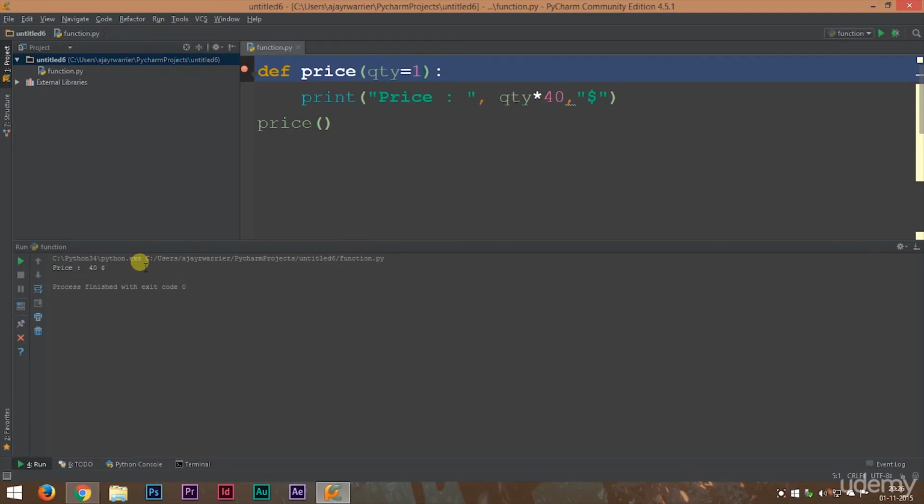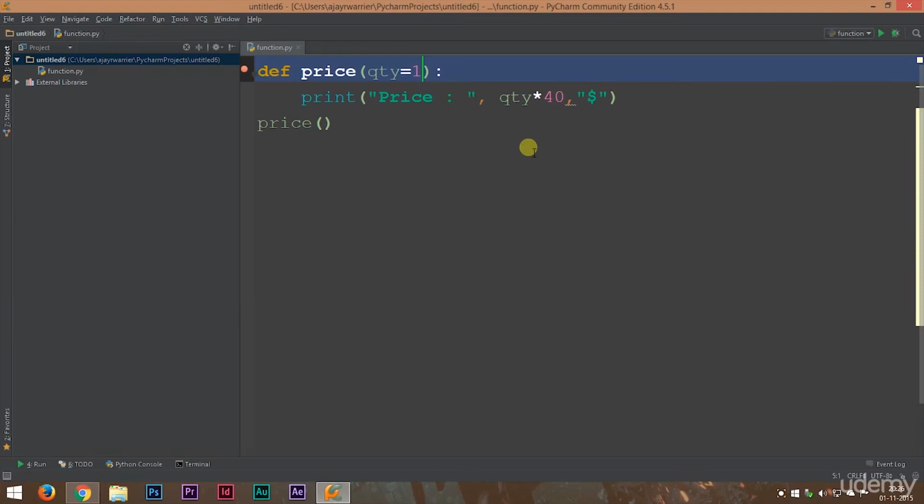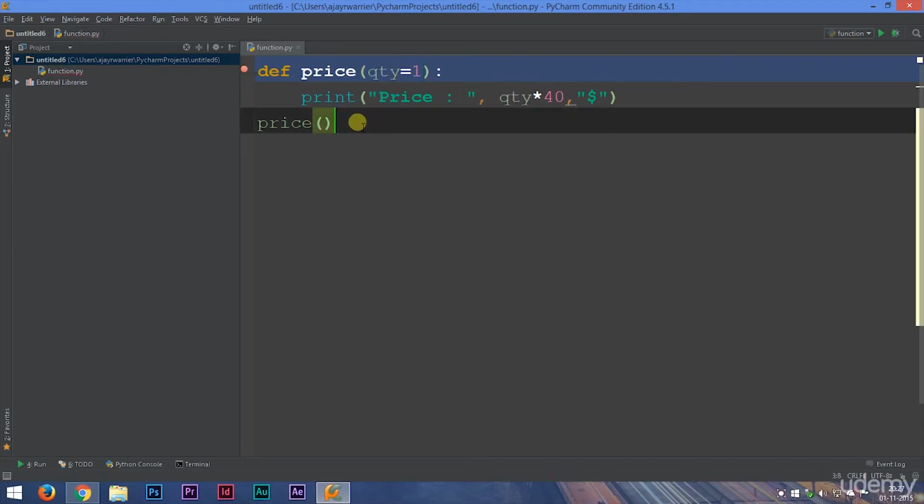So I think you understood the need of default arguments. I'll explain again how to give a default value. So in this function definition, usually we just give in the variable name, right? Now we are also giving the default value of that variable. That means we are giving the variable equal to 1. So in case no other value is provided to this function, it will operate with this 1.